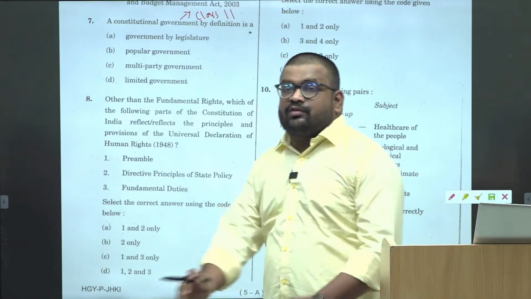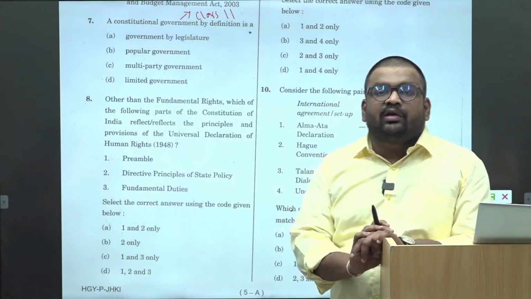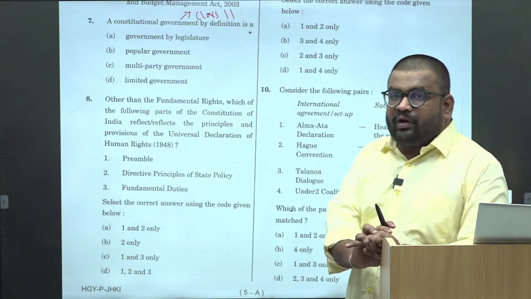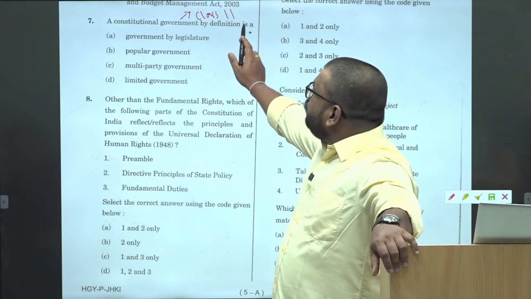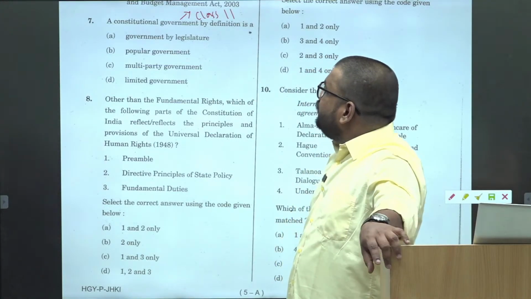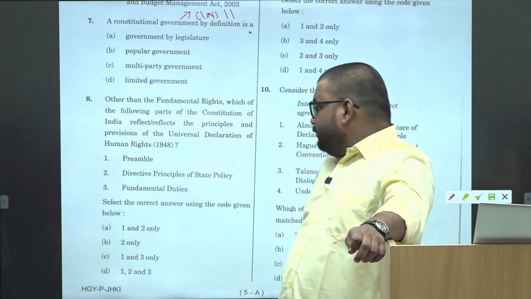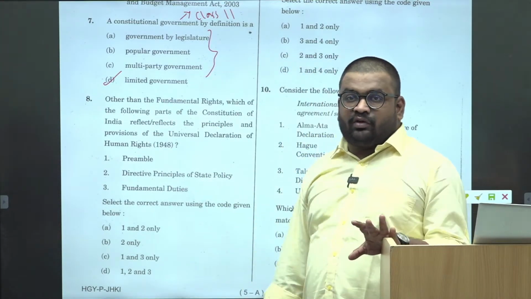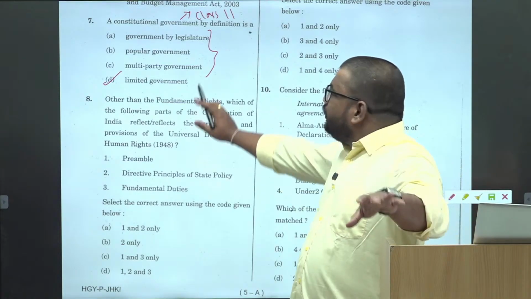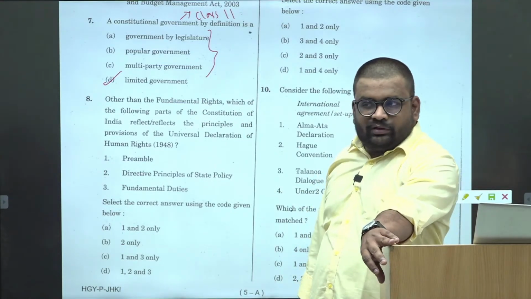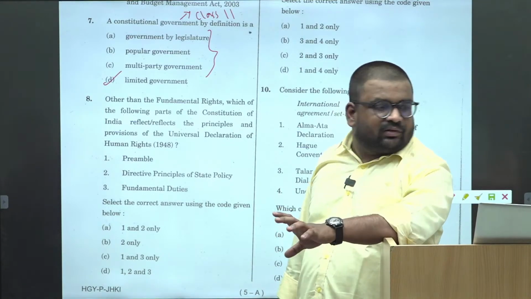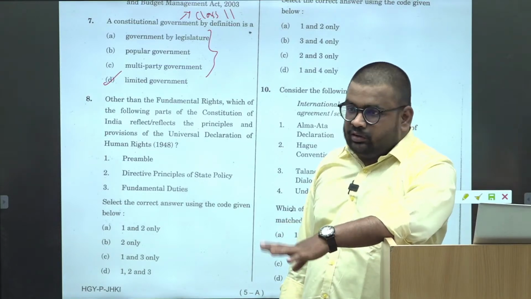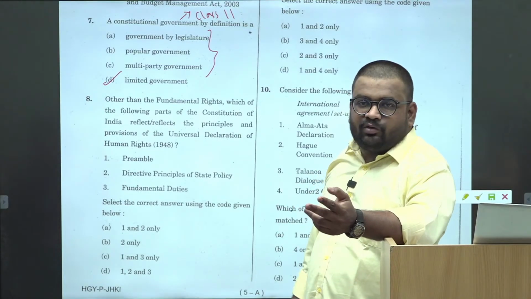Okay. In previous two sessions also I have discussed the importance of class 11th NCERT of Indian Constitution at Work and Political Theory. Make sure you are giving at least one reading to it. So constitutional government is by definition, yes, limited government, right? Again, we will just eliminate the remaining two to cross-check and ensure the correct answer. Here we will use the example approach. Constitutional government means, in simple terms, government run as per the provisions of the constitution. And examples are India, US, UK, right?